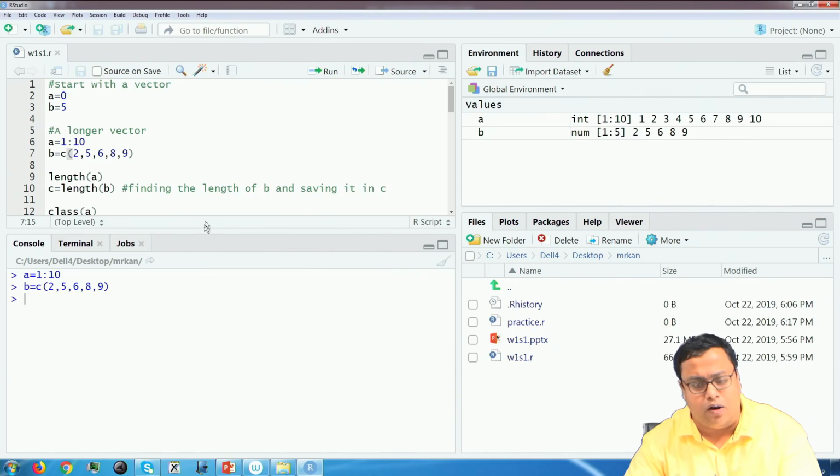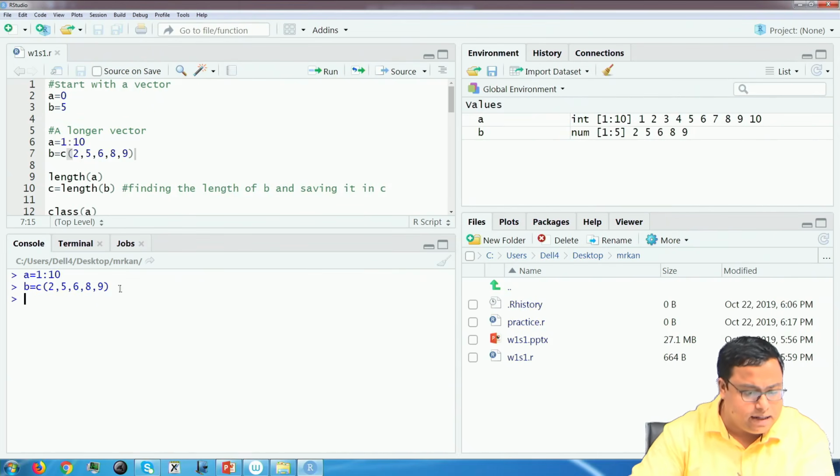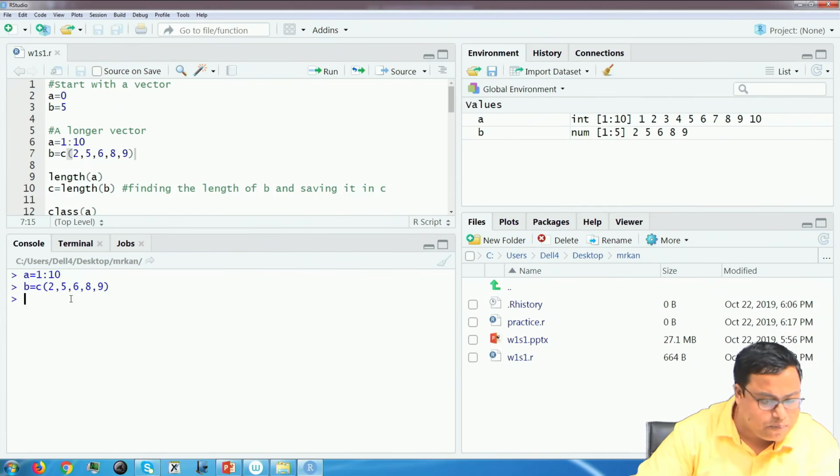So, how to get them, how to print them? Here the allocation happened, nothing else. So, how to print them?